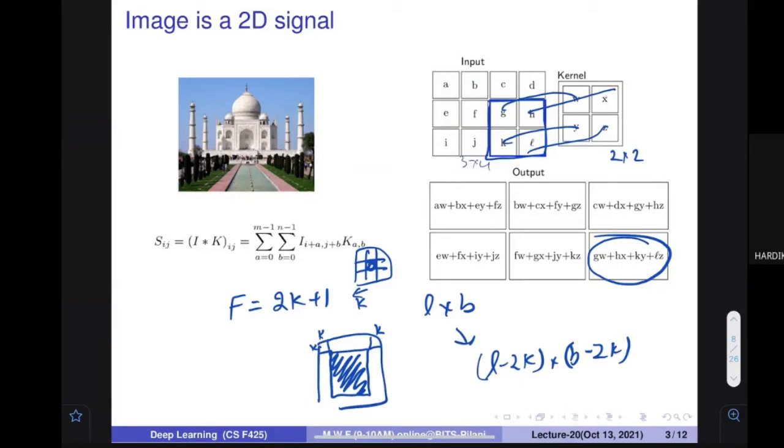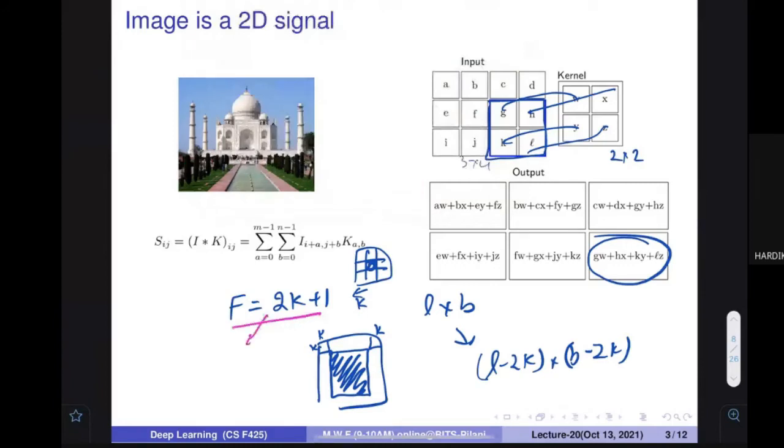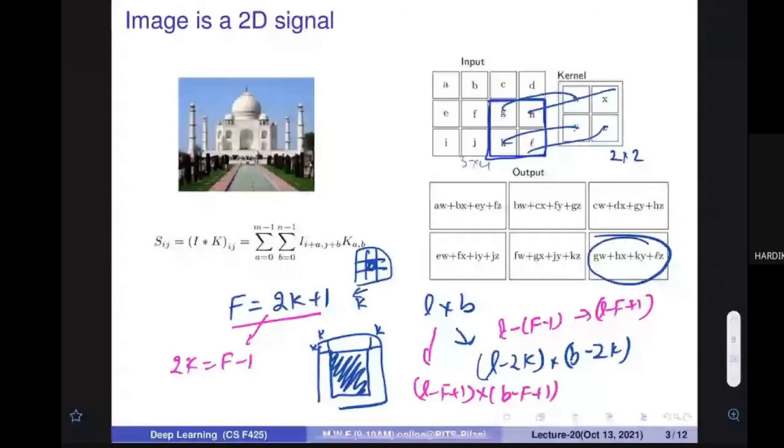Here you can do a small modification to this formula and say that 2k is equal to f minus 1. If you use this, the value becomes L minus (f minus 1), which is L minus f plus 1. So another idea is that you can use the filter size directly, you don't have to divide everything. So what is the new size? It is L minus f plus 1 multiplied by B minus f plus 1. This is what the size is.